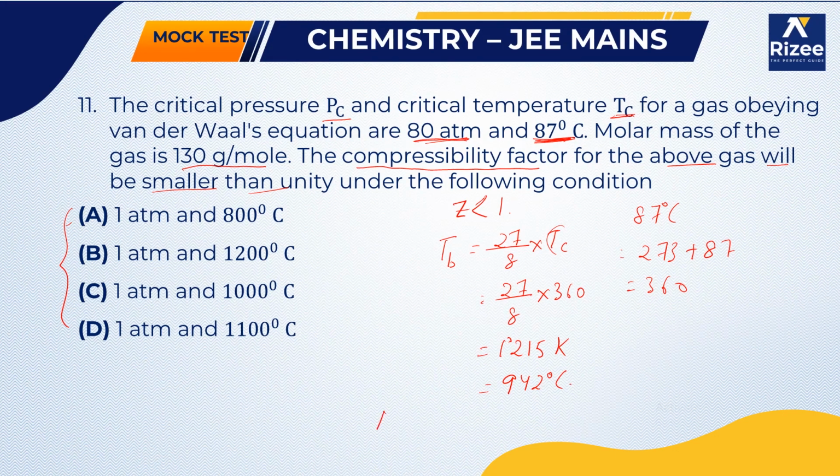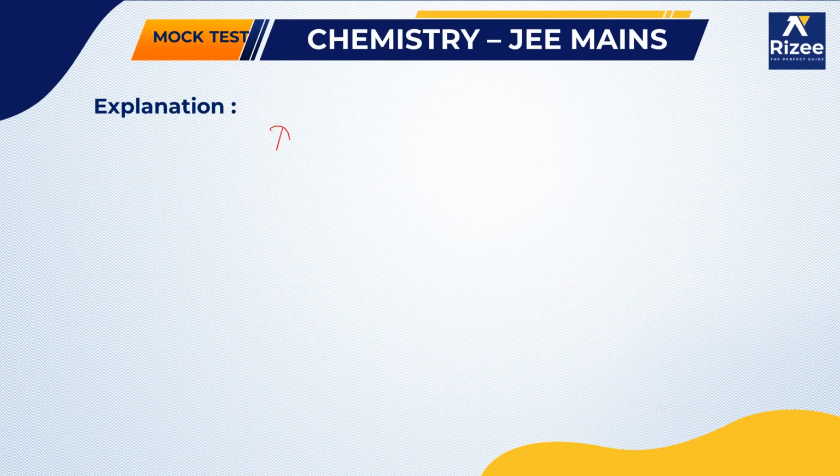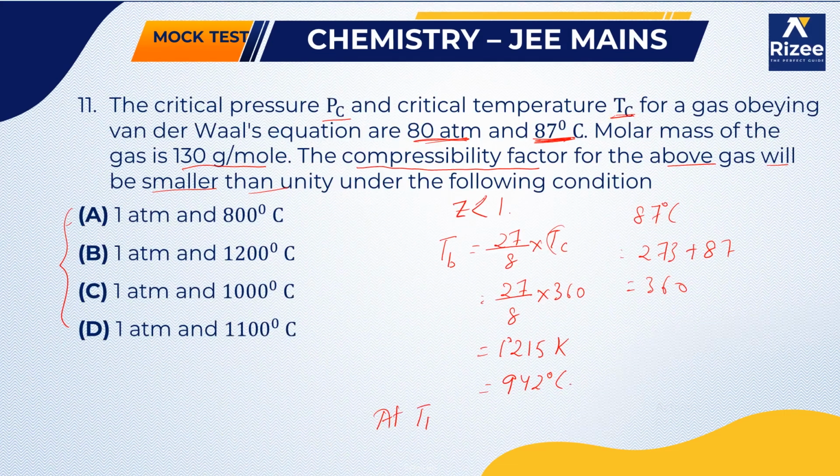Means at TB, or we can say that at temperatures less than 942 degrees centigrade, Z will be less than 1. In the given options, in the first option the pressure is 1 atmosphere and the temperature is 800 degrees centigrade. The remaining options are all greater than 942 degrees centigrade. Only the first option is less than 942 degrees centigrade. So our answer is the first option.